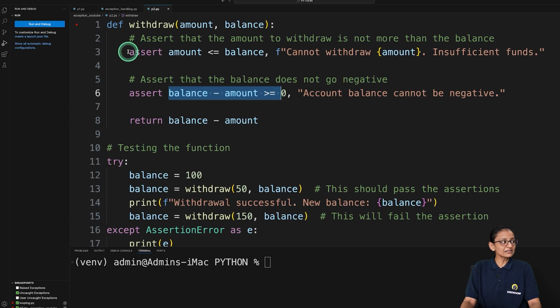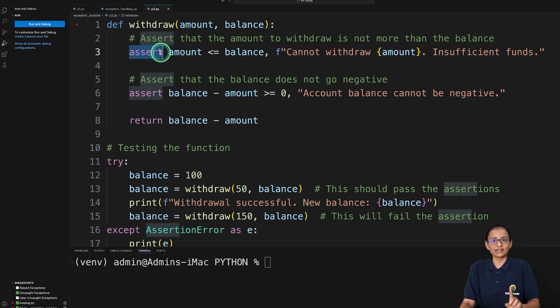So the assert statement is basically checking whether the condition is true or false. If the condition is true, then it will not raise an exception. But if the condition is false, then it will raise an exception. How will it raise an exception? Let me show you by debugging this program.